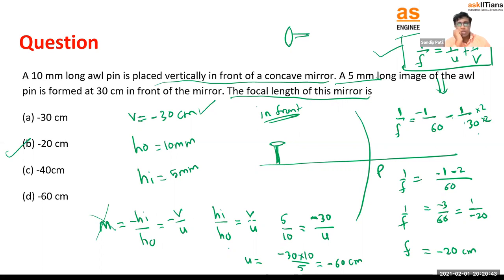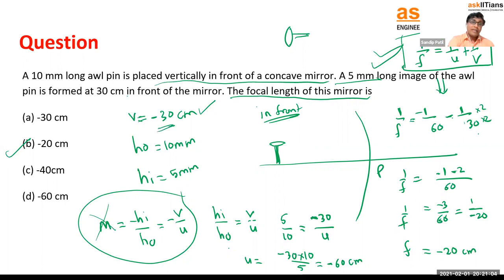So this is a small numerical. Only two formulas we are supposed to use. This is the mirror equation, very important, and this is the magnification. But magnification has two formulas here, those we have equated. Once you know the formula, sign conventions are also important, right? They haven't mentioned anything about taking V as negative, but they have mentioned that it is in front of the mirror. So if it is in front of the mirror, then we have to take the 30.